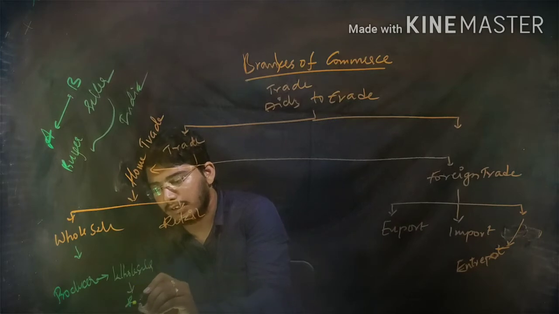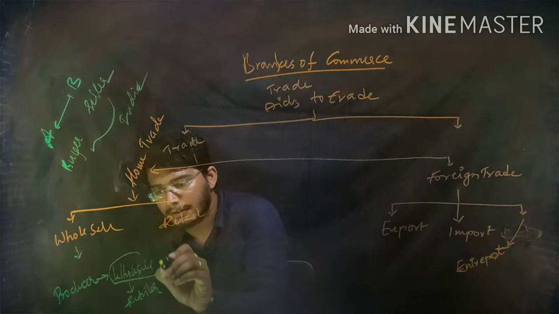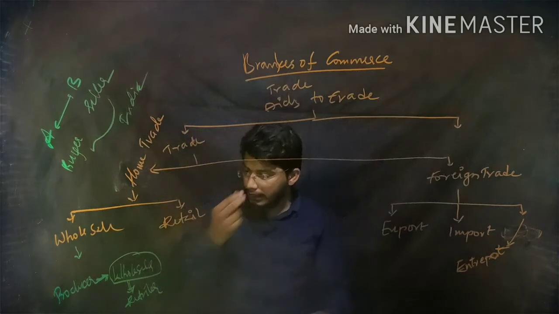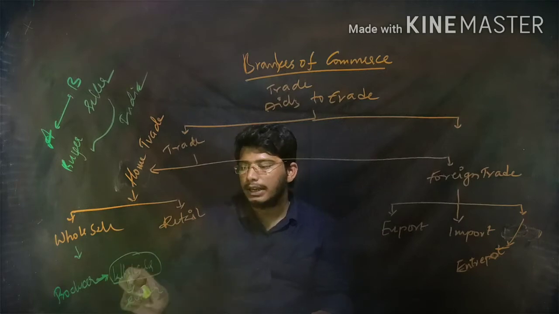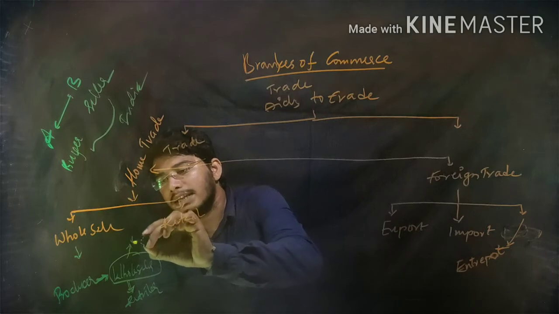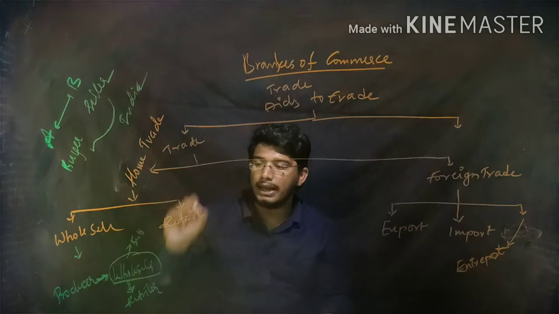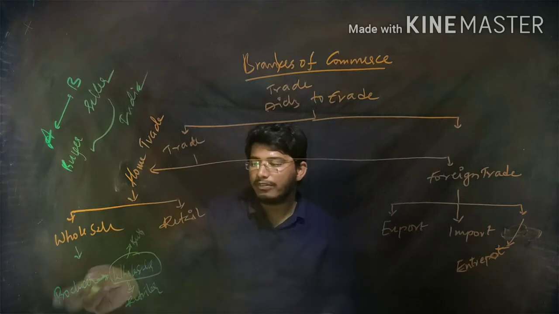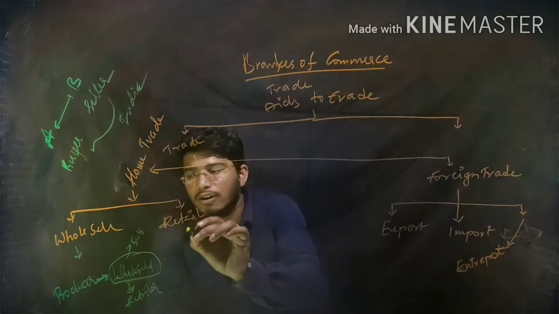Next, he will sell to the retailer. He links, connects these two people. He brings the goods from the producer and sells the goods to the retailer, and this fellow sells goods in a bulk quantity. This wholesaler acts as a link between producer and retailer. Okay, got it.